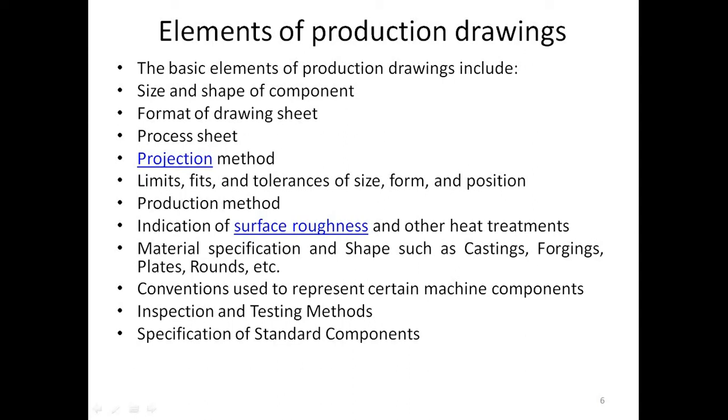Then conventions used to represent certain machine components. There are some drawing conventions that must be present on the machine components. Already stated, conventions are what is meant by single triangle, two triangle, three triangle, four triangle. That depends on the surface roughness value. These are the basic conventions that must be used on the drawing of a machine component. Inspection and testing methods.